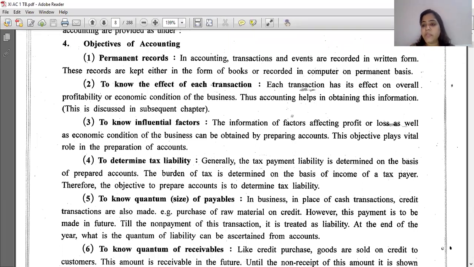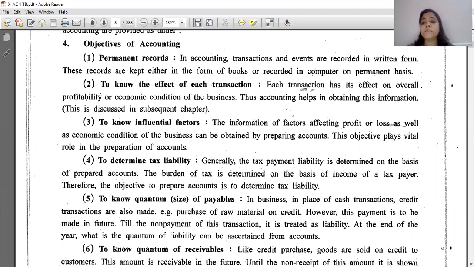Nowadays, every entry is done on the computer, saved in the software on a permanent basis. So a permanent record is there. Now, to know the effect of each transaction. What is the other objective? To know the effect of each transaction. Each transaction has its effect on the overall profitability or economic condition of the business, right?